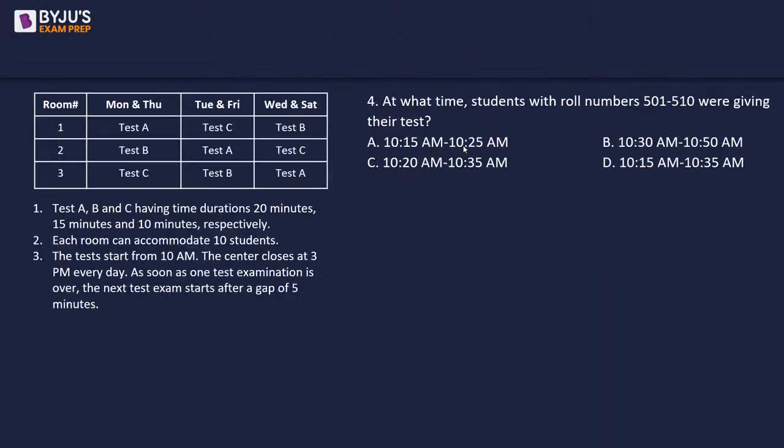Okay. The next one. At what time students with roll numbers 501 to 510 were giving their test? So this is a question which is very similar to the previous one, but here we are doing the vice versa. So we obviously know that on Monday, already 470 students will have written the exam. So if I look at this, this is an increase of 31, right? So we need roll numbers from 31 to 40 writing the exam on Tuesday.